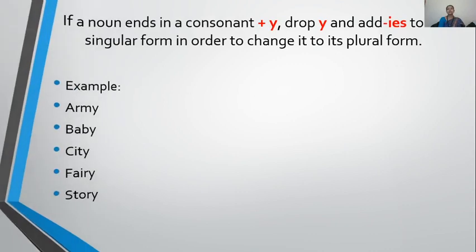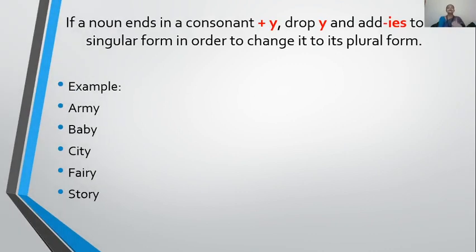Clear? Now let's learn the next rule. If a noun ends in a consonant, what are consonants? How many letters are there in the alphabet? 26 minus 5 vowels: A, E, I, O, U. Whatever is left, they all are consonants. Am I right?